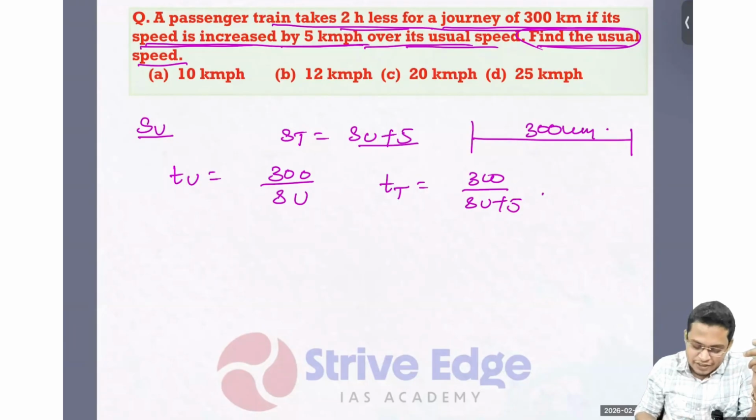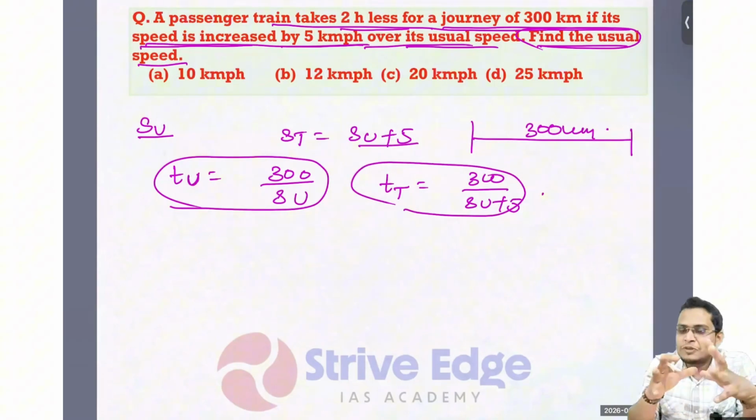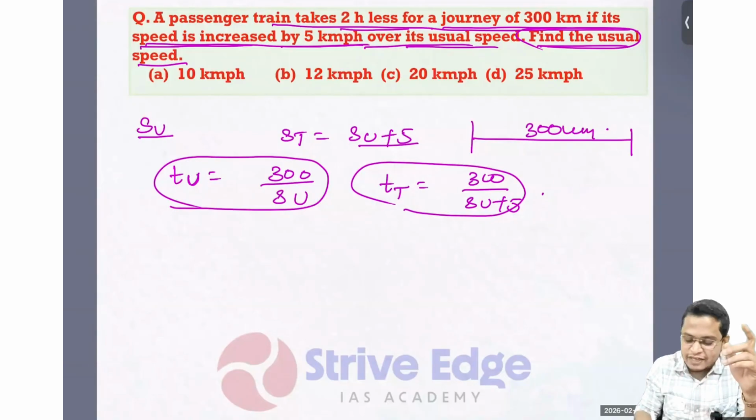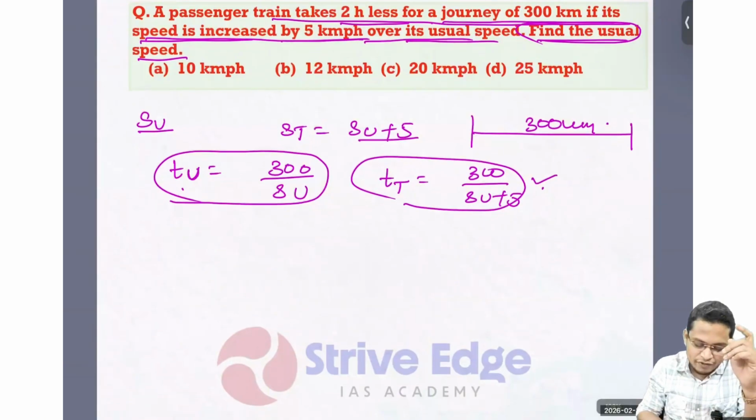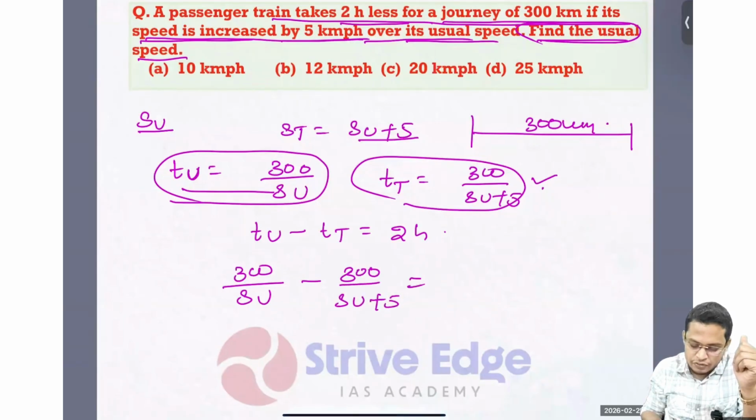And the difference between the usual time and this time is given as 2 hours. Usually the speed is less, and today it is moving a little faster, so it will take more time on the usual day. So I can write T usual minus T today is 2 hours. So 300 by SU minus 300 by SU plus 5 equals 2.